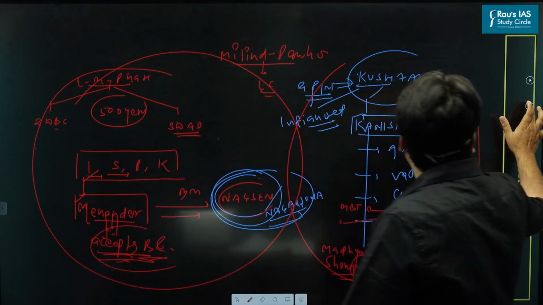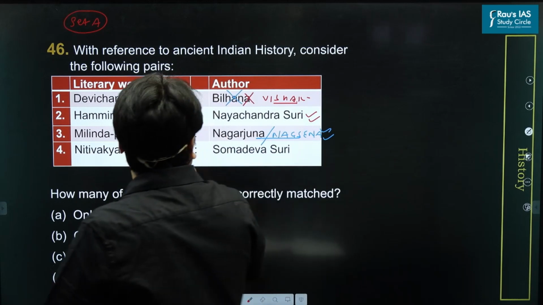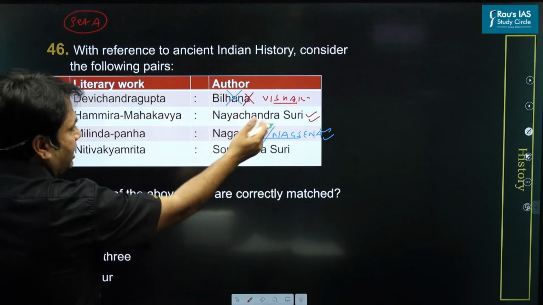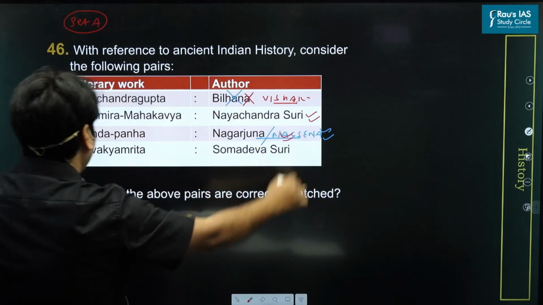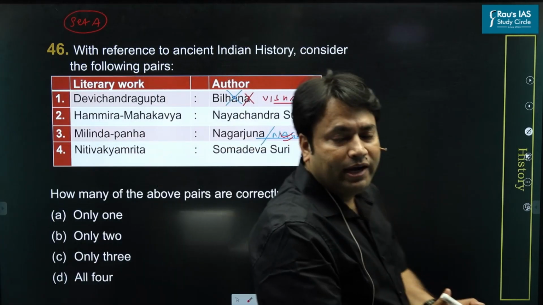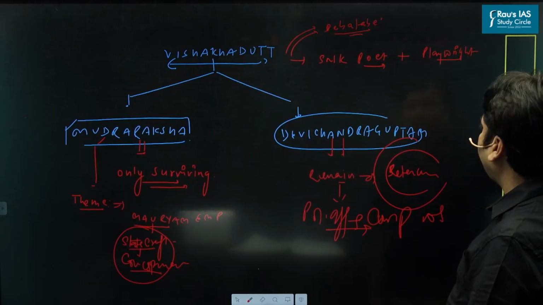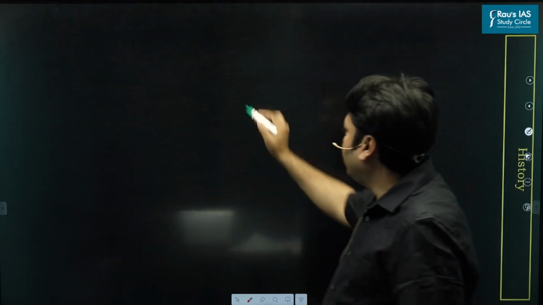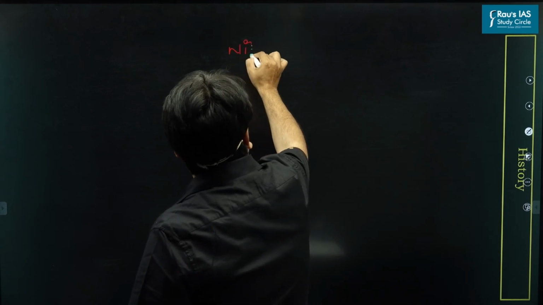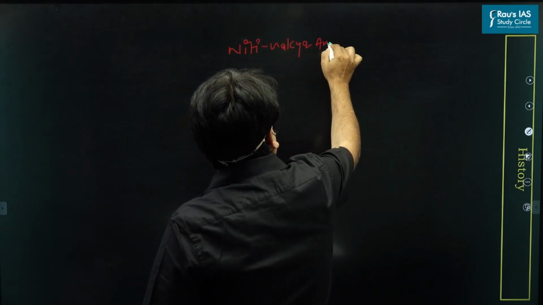Now look at the question again. We have solved three pairs now: Devichandraguptam, Hammira-Mahakavya, and Nagasen, Nagarjuna. Now the last one is Nitivakyamrita, and it was written by Somadeva Suri. So let's discuss this book also. Nitivakyamrita.